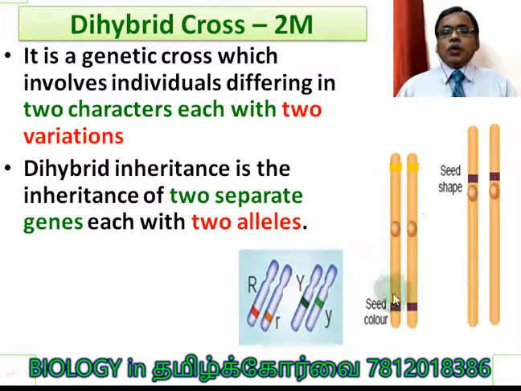So 2 characters we are studying and each character is determined by 1 gene, and these genes exist in 2 allelic forms. One is the dominant allele form and another one is the small allele form. Capital R, capital Y, small r, small y. These are the alleles, so you can match the variation with the alleles.